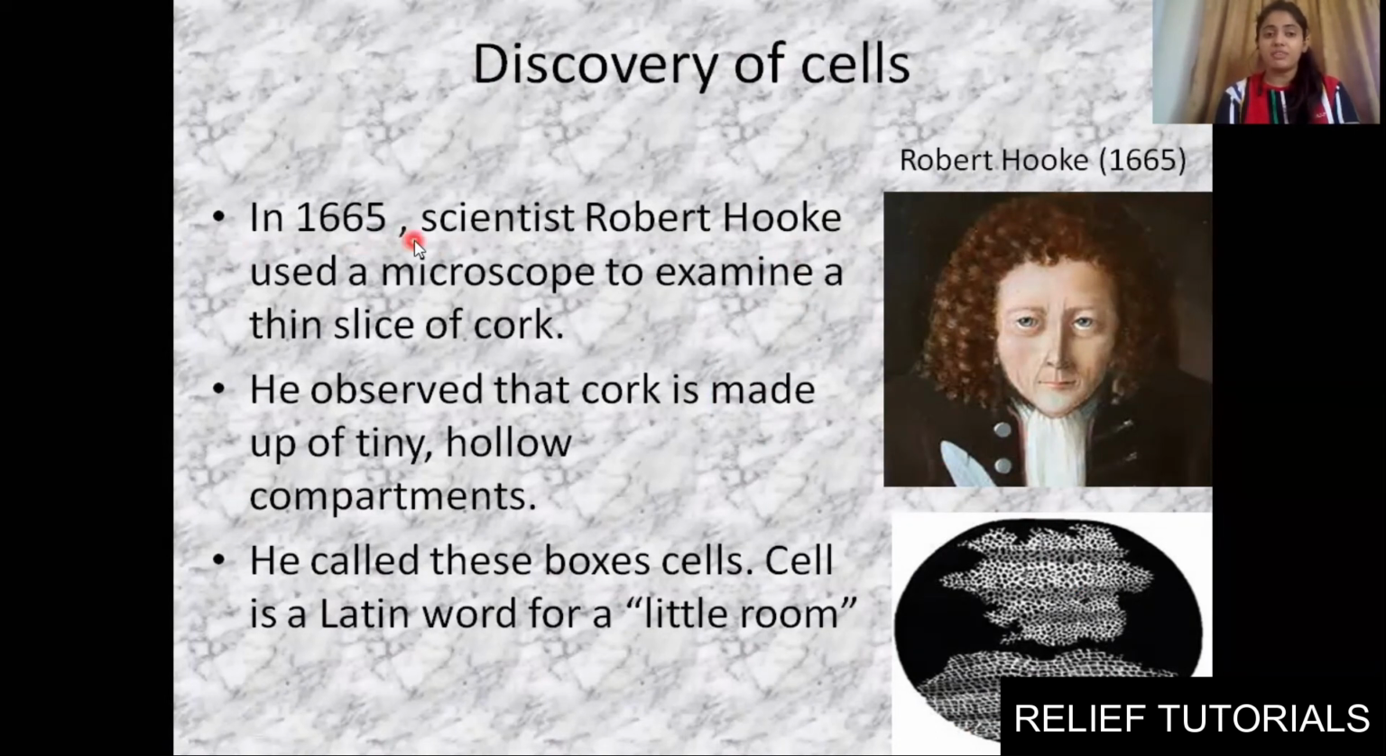In 1665, scientist Robert Hooke used a microscope to examine the thin slice of cork. He observed that cork is made up of tiny hollow compartments. Tiny hollow compartments you can see in this picture. It is a microscopic diagram. He called these boxes cells, and cell is a Latin word for little room. He saw them as small compartments, so he named them cells.